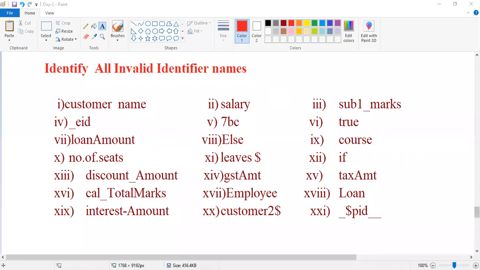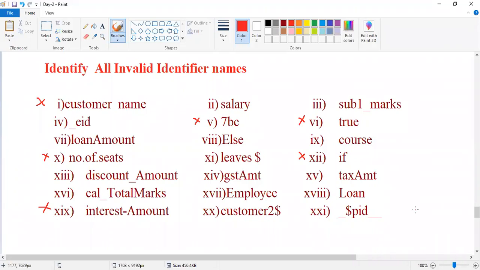Okay, fine, good. Now check your answers, guys. I'll just mention what are the invalid ones, so just identify what are the invalid. The first one is invalid, and then the fifth one, and then the sixth one, and then the 10th one, and then the 12th one, and then the 19th one.